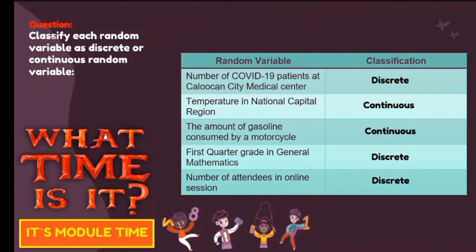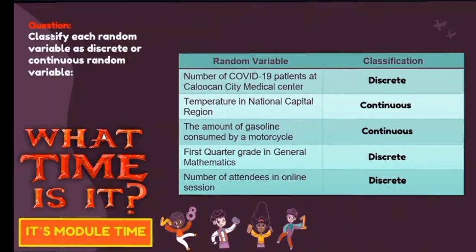And then the last one, you have the number of attendees in the online session. It is discrete. Why discrete? Discrete in the sense that we are talking about a number of people. We cannot have 0.5 or even 1/2 people attending our online session. So we have problems, especially in the post-test or pre-test and other parts of the module, that are related to our lesson on the classification of random variables.